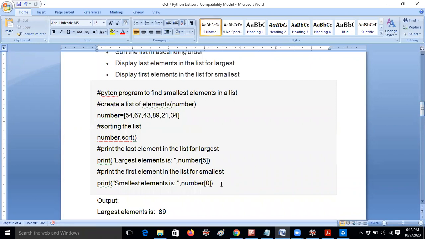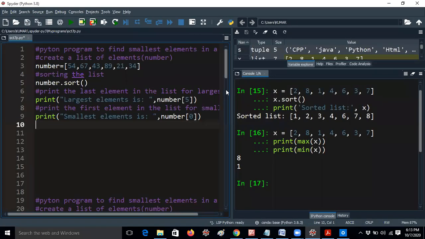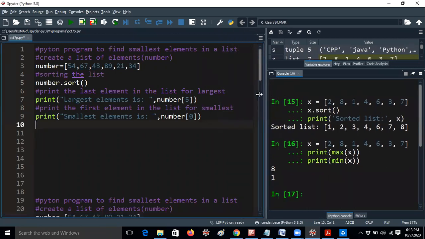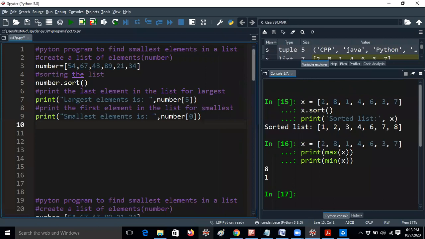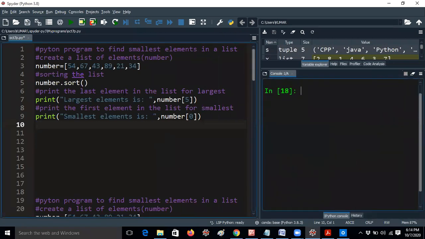See, it is displaying like that. Let me copy this. I'm just running this program without using max and min. This is one of the programs I would like to tell you. Don't ask any questions yet, because I will tell you at least 3-4 examples. Then you can ask your doubts. I know it is not a good thing. Let me run it first.